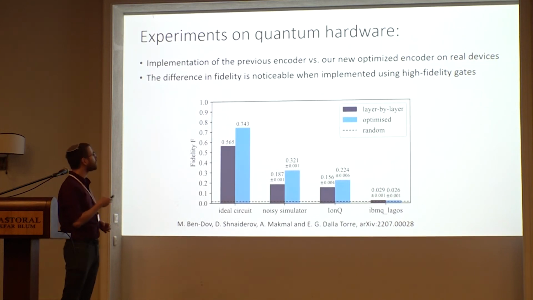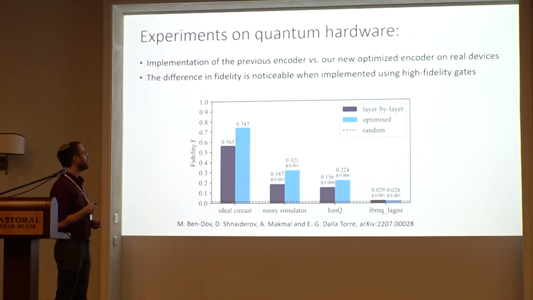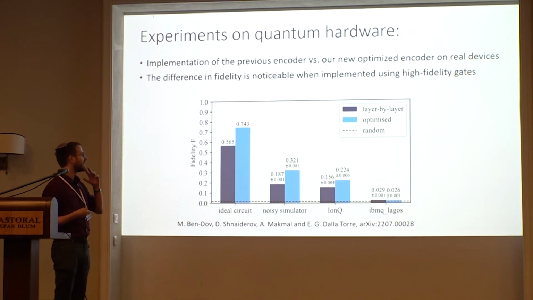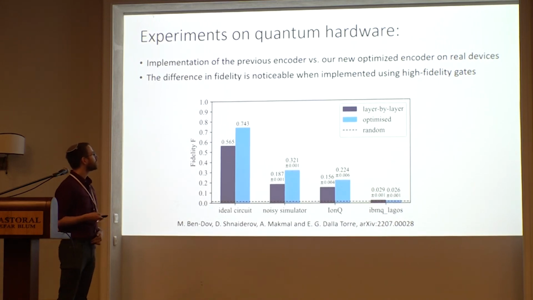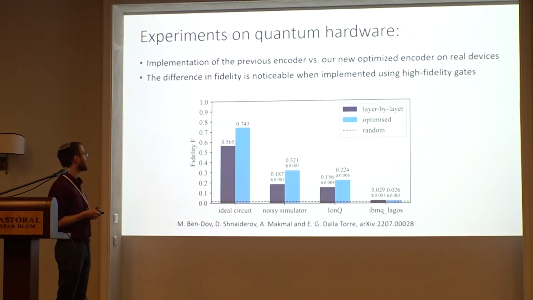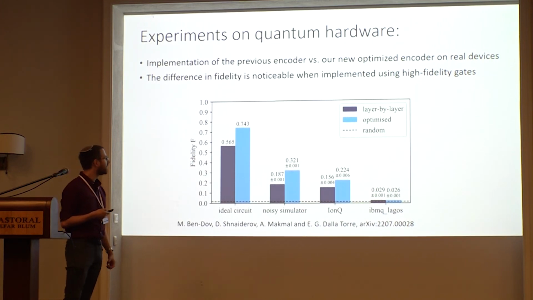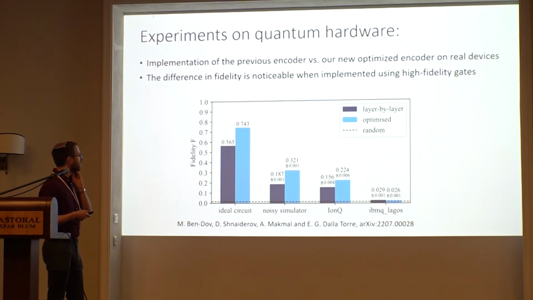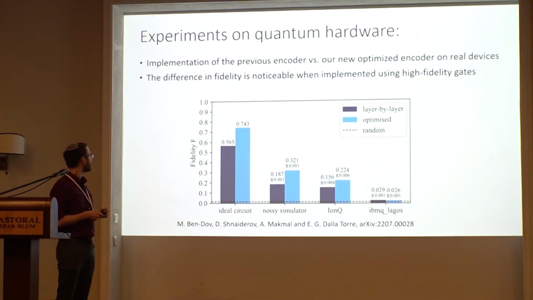And I won't go into that, but we also did experiments on real quantum hardware. For an example, we chose an MPS, and we wanted to demonstrate that this difference in the two encoding schemes can be noticed on real quantum hardware. So on IonQ, we got access to a more accurate machine, and we got a noticeable difference in the fidelity of the encoded state.